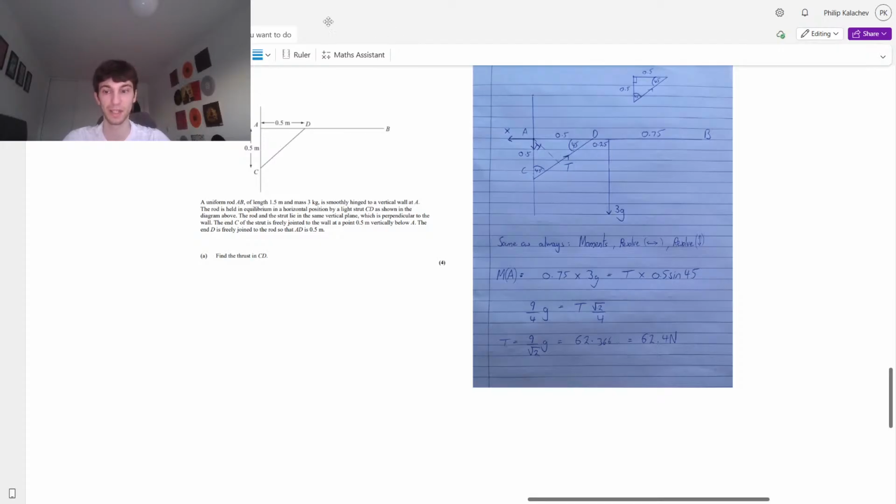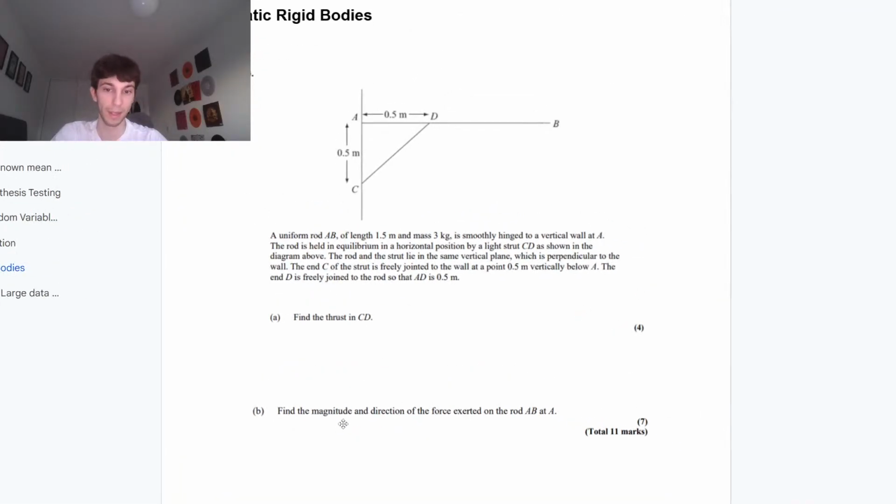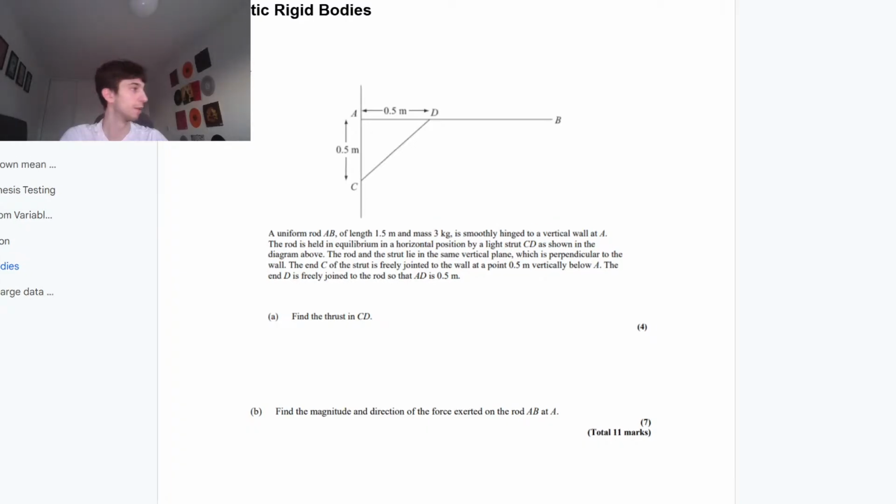There is actually a second part to this question. Find the magnitude and the direction of the force exerted on the rod AB at A.